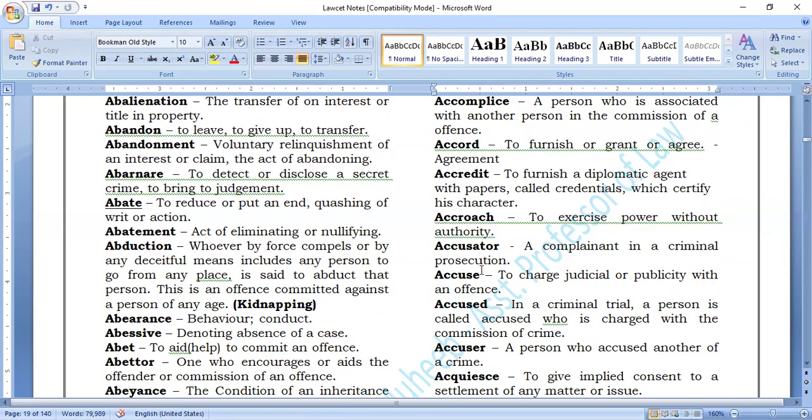Yes, sir. Accuse. What is accuse? To charge judicially or publicly with a crime is known as accuse. Right?